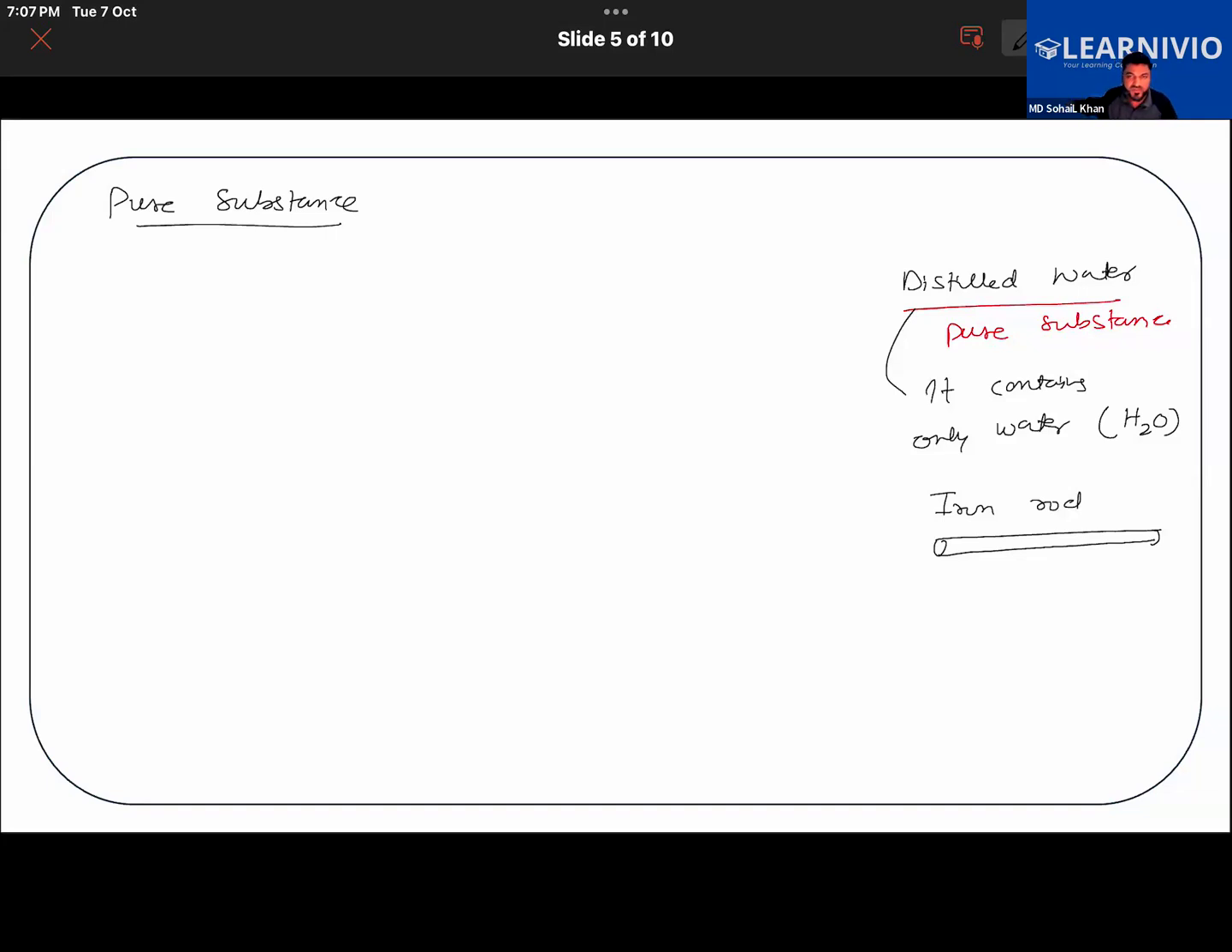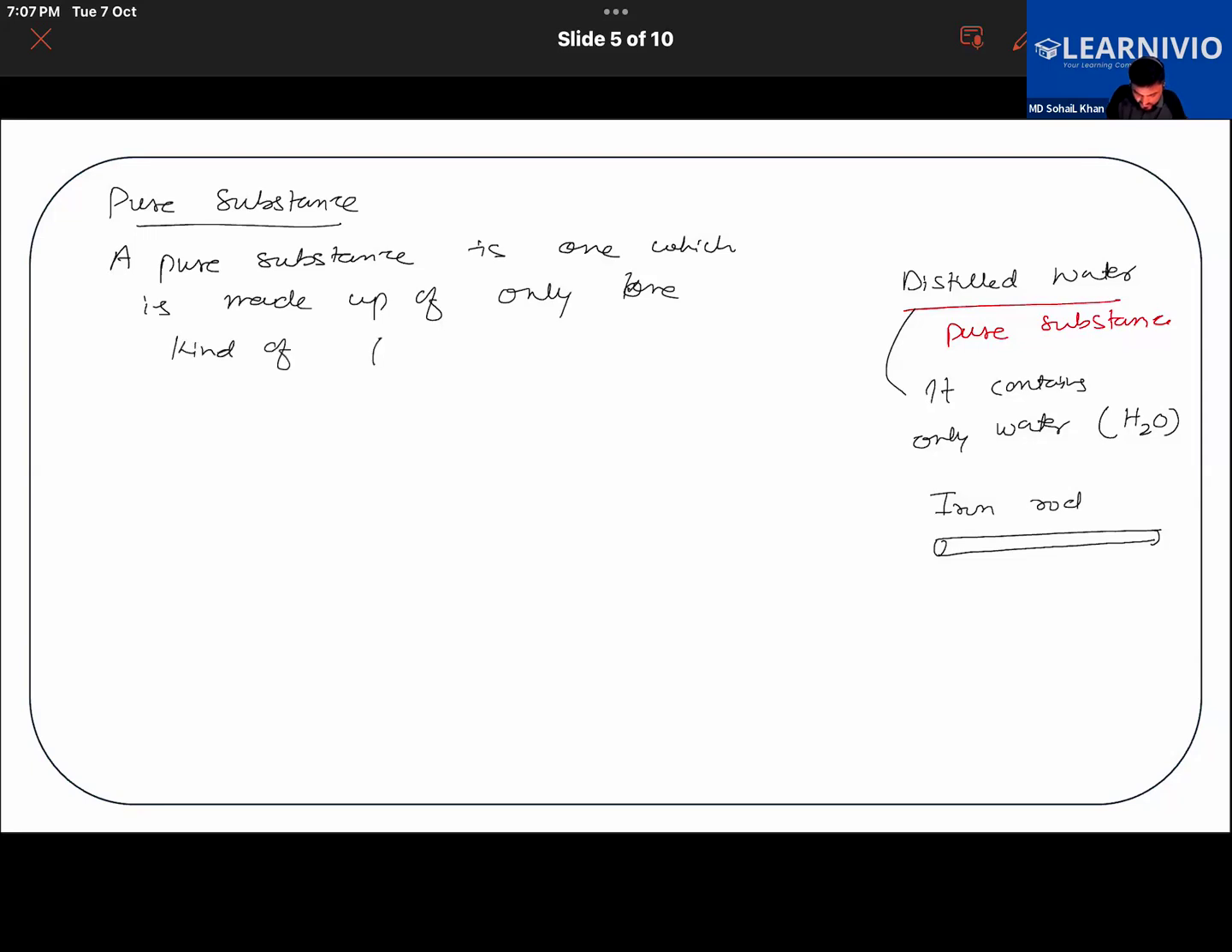So let us define this. We will write down that a pure substance is one which is made up of only one kind of particles.